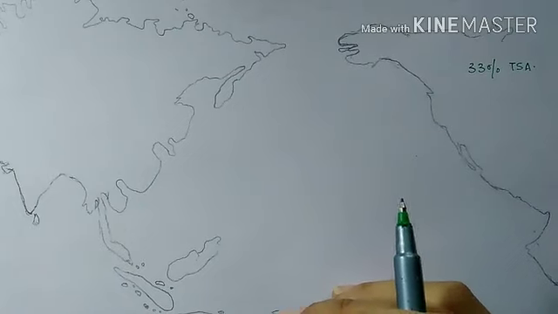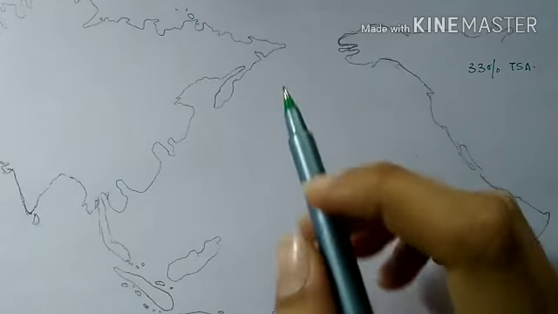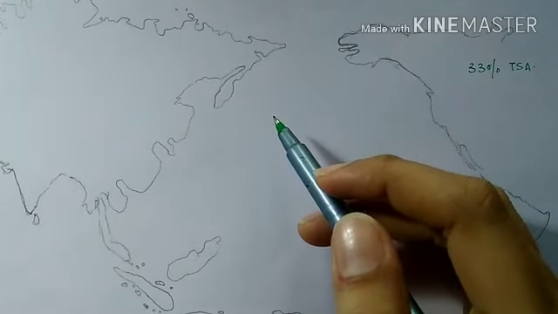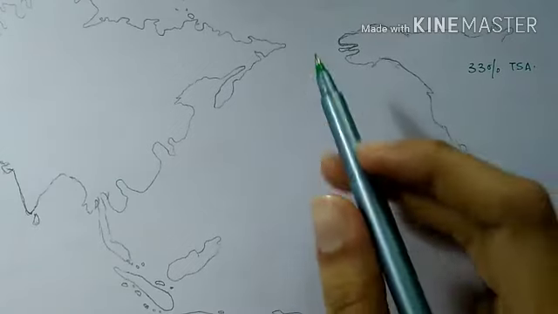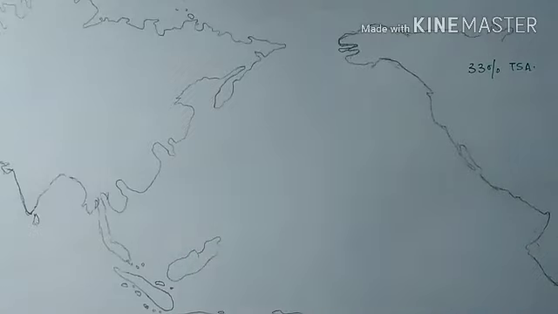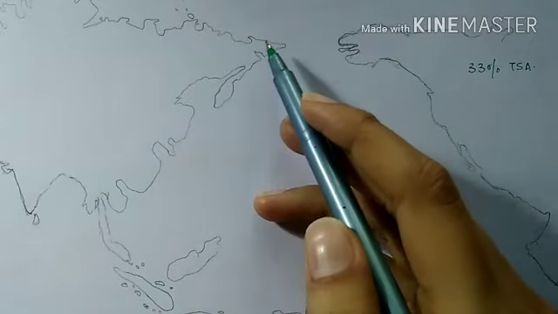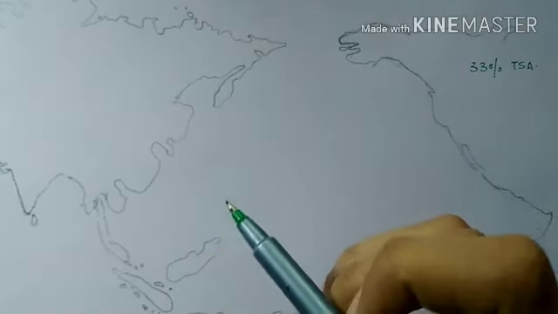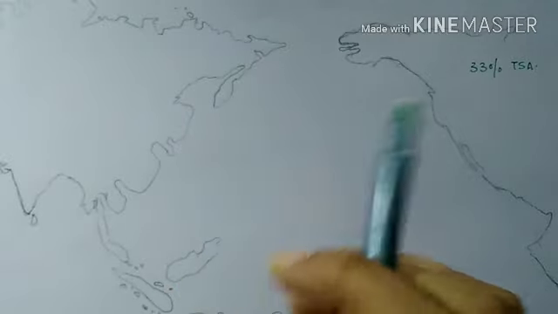Now we will look into basic bottom relief features. Firstly, we will have continental shelves. Continental shelves surrounding the margin of the Pacific Ocean are controlled by the shape and structure of the coastline that we have already discussed. If we have a plateau or mountainous region in the coastline, the continental shelves will be narrower, and if we have soft rock, then the continental shelves will be wider.